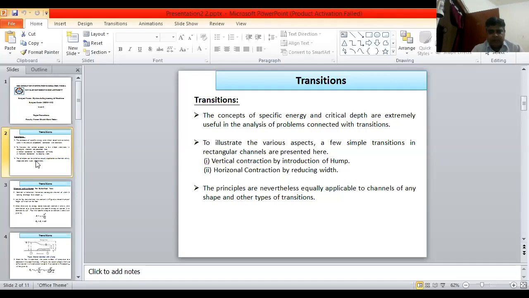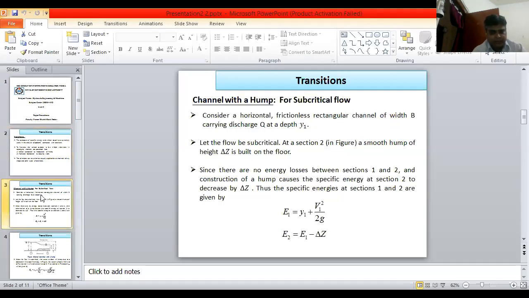There are two concepts here: hump and contraction will be studied. The principles are nevertheless equally applicable to channels of any shape and other types of transitions. Next one is condition 1, channel with a hump. Hump, this is the rise portion. When any channel's rise portion is created, that is known as a hump.